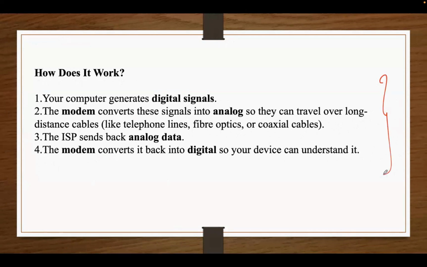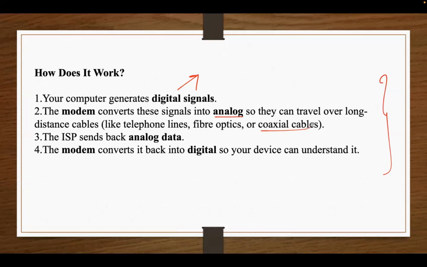Say your computer generates digital signals. Usually computers process and store the data in digital form, that is in the form of zeros and ones. What this modem does is convert the digital signal to analog signal. So the modem modulates, or converts, your computer's digital signal to analog signal so that it can travel through physical transmission media like telephone lines, coaxial cables, fiber optic cables, etc.